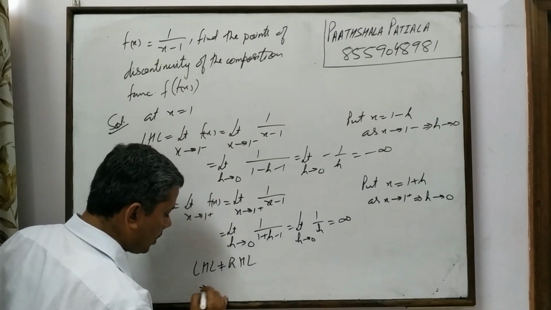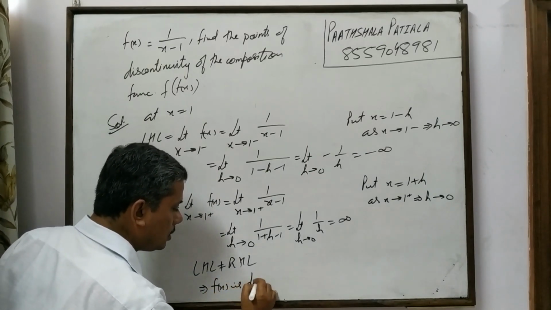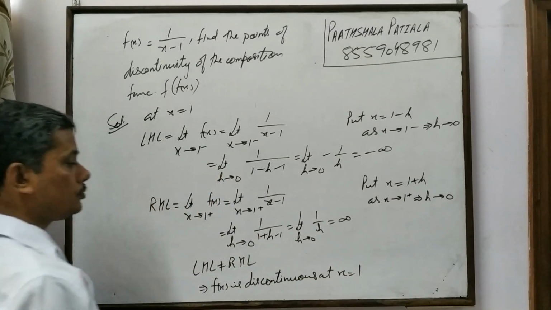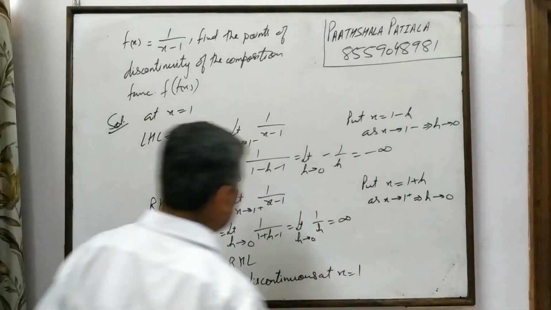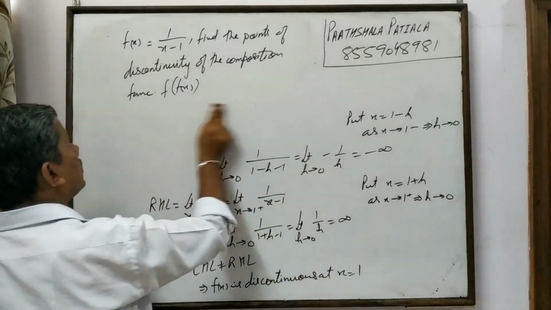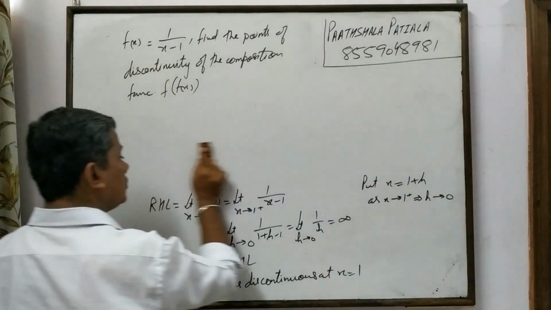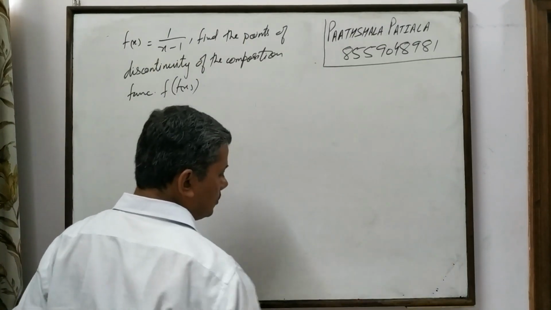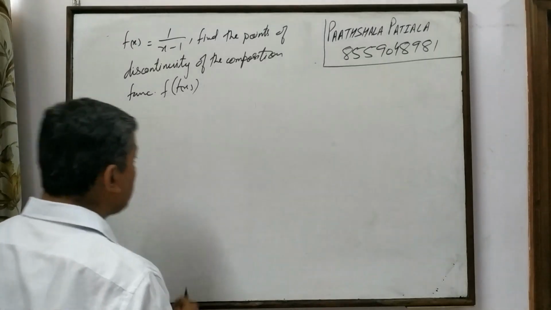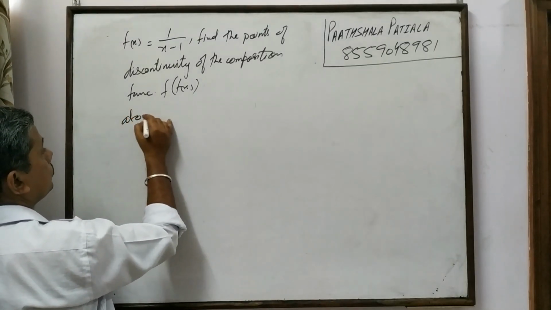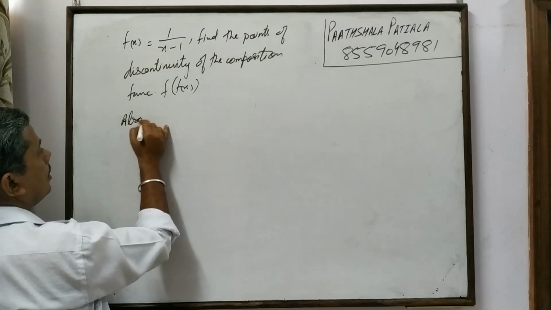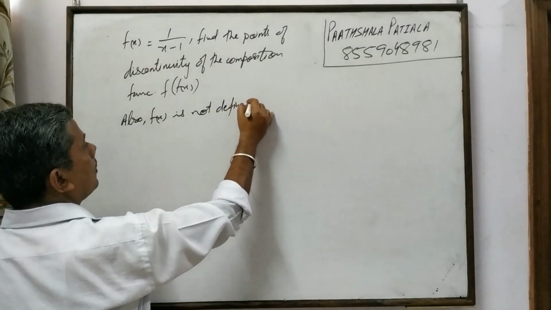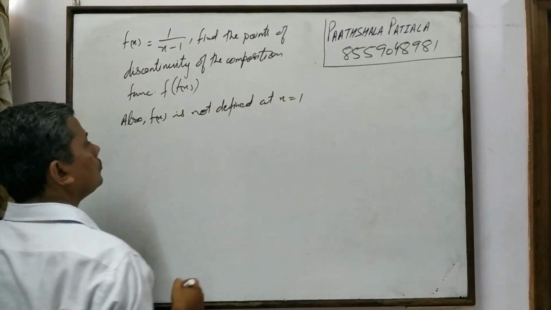This implies f of x is discontinuous at x is equal to 1. Also, f of x is not defined at x is equal to 1, because when x is equal to 1, the function comes out to infinity, which is not defined. So the function is not defined at x is equal to 1.